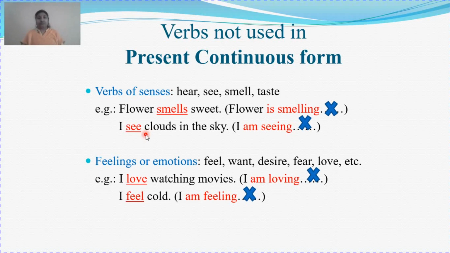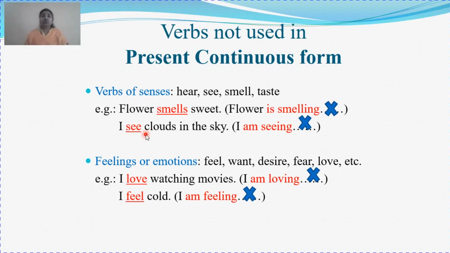Like, look at that flower. Now what happens? All your concentration is at that particular flower. So there you are performing the action of looking at that particular flower. Even if someone is calling from behind you, it doesn't affect you. You are continuously gazing at that flower. So look becomes your action verb, but see is not an action verb.